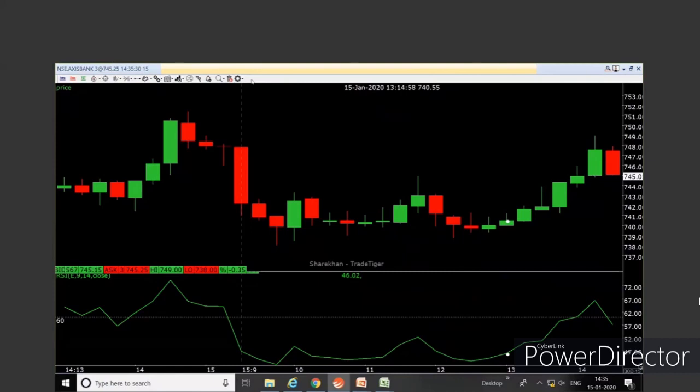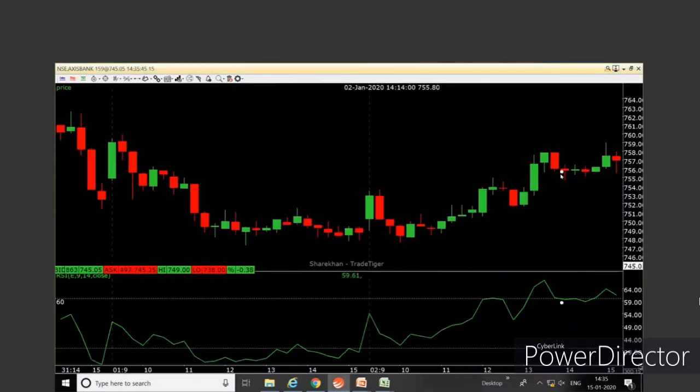Possibly in Axis Bank. So this is the chart of Axis Bank. I can see that Axis Bank over here was in the overbought region. Even if a part of the divergence is in the overbought or oversold region, it still can be considered as a divergence.